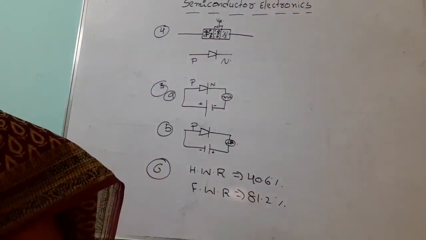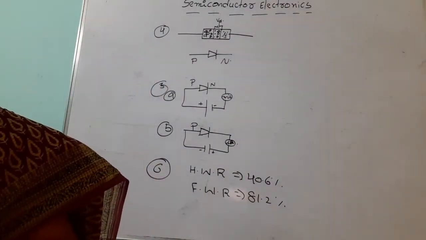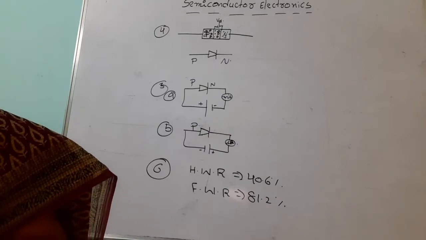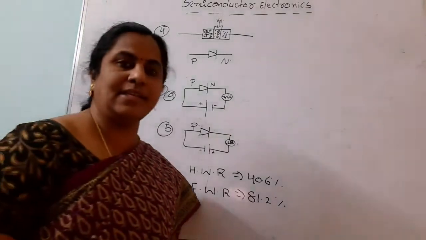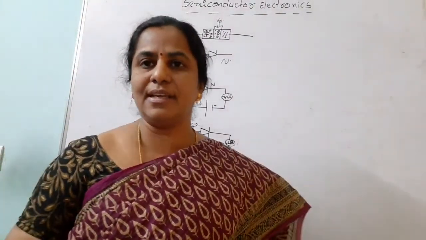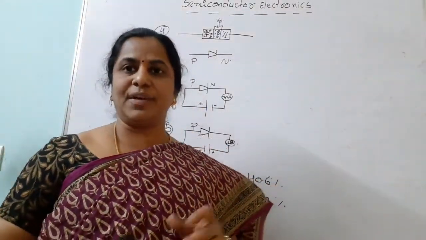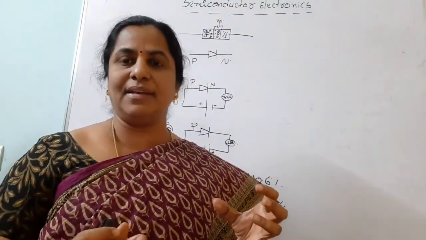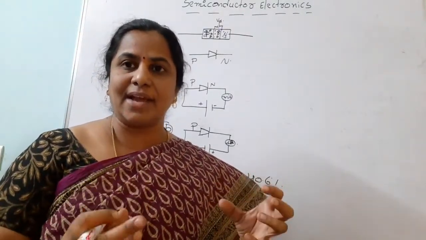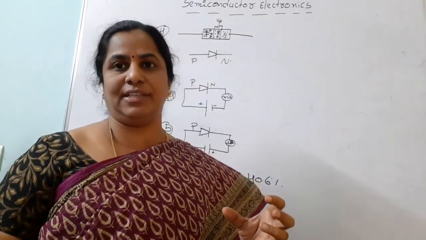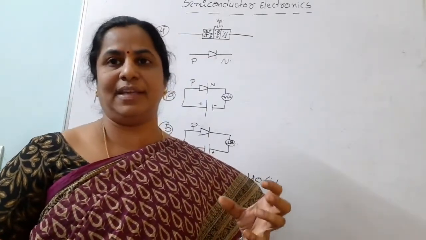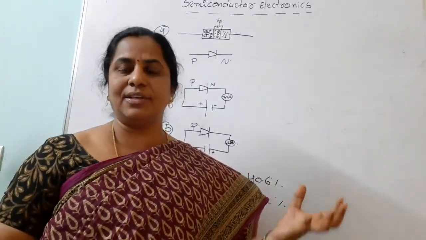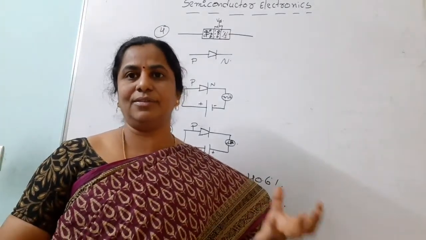81.2%. Then our next question is, what is the Zener voltage and how will a Zener diode be connected in a circuit? Zener diode we can use as a voltage regulator also. What is a Zener diode? When we take a PN junction diode, it has a sharp breakdown voltage when it is connected in reverse bias. That is called the Zener diode, and that voltage is called the Zener breakdown voltage.